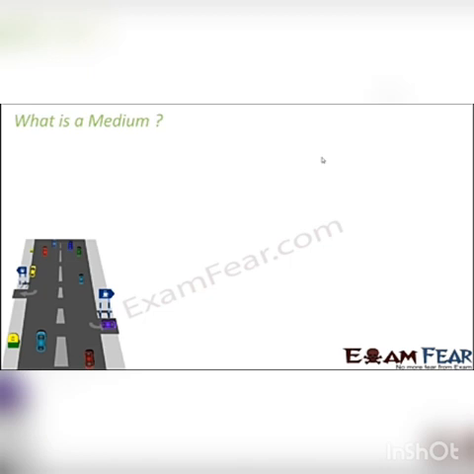Now, first let me give you some example so that you know what a medium is. When you think of vehicles on the road, you have a car, a bicycle, a scooter, a bike. Any sort of vehicle, how will the vehicle run? Where will you drive your car? You need a medium, right? Your car cannot fly in the sky. Your car needs a road. So it can only travel on road. So the road is the medium on which your car can travel.